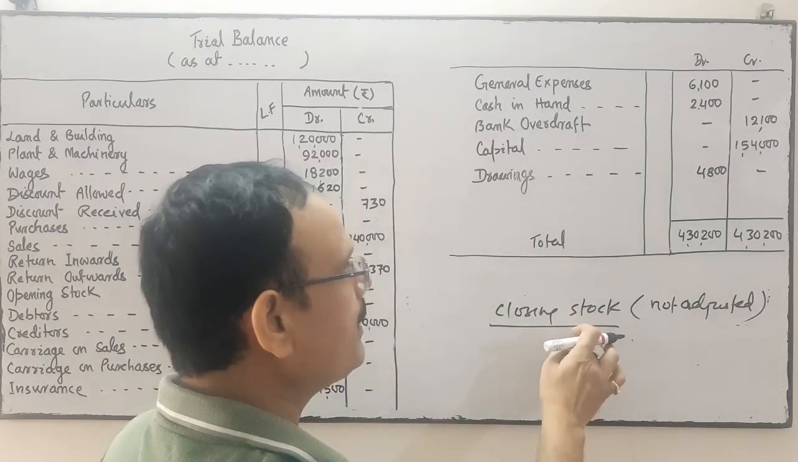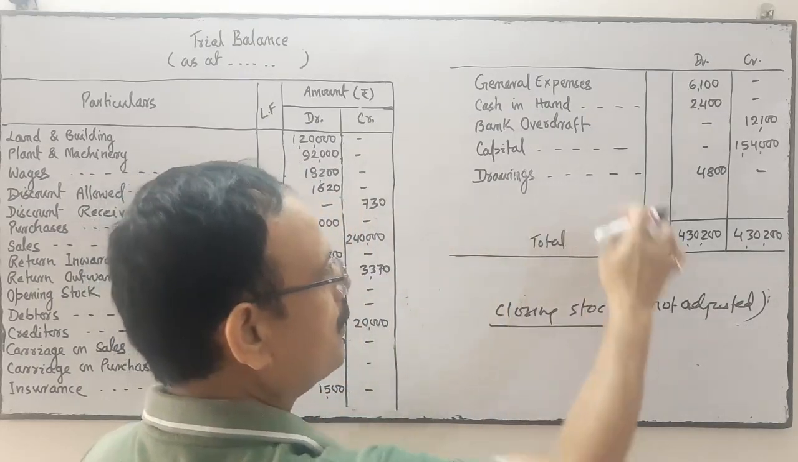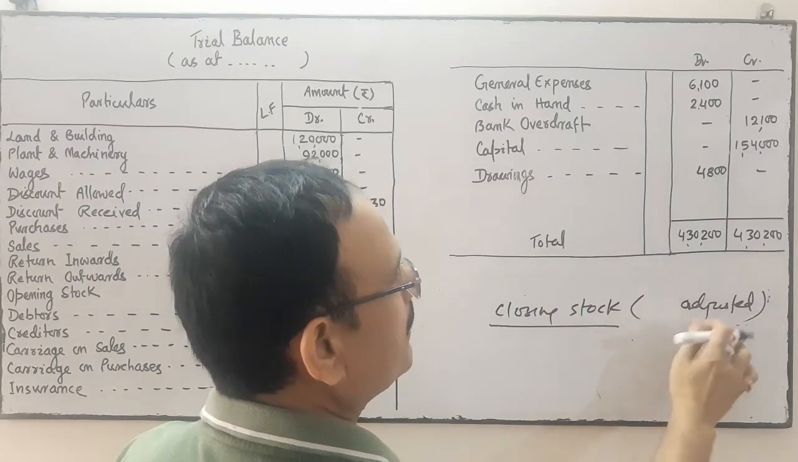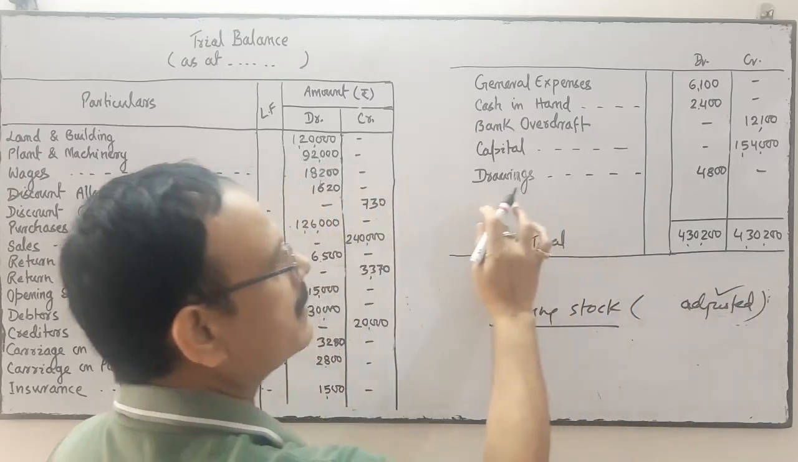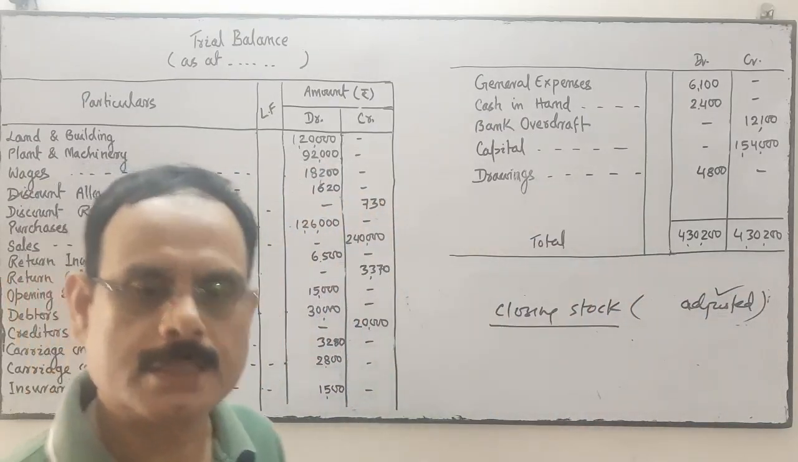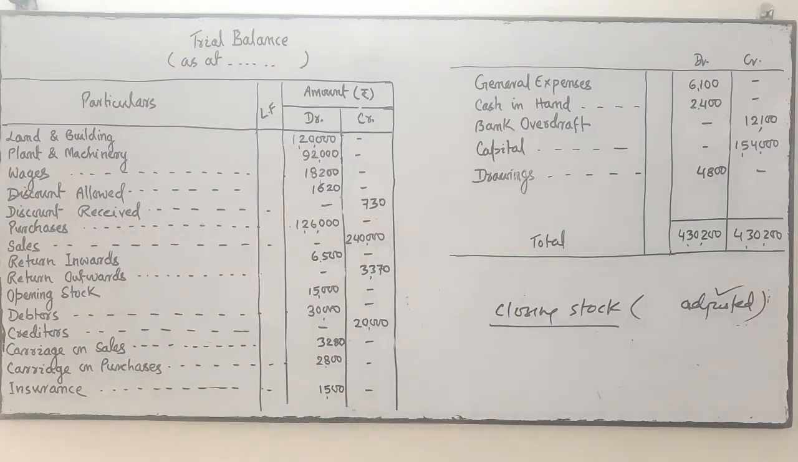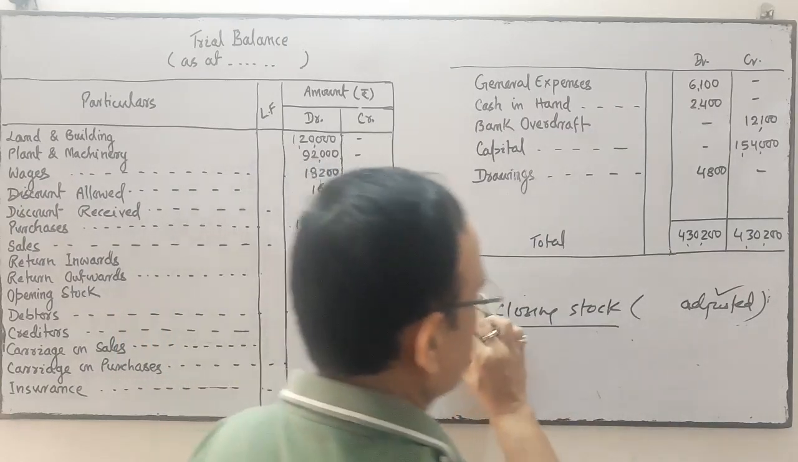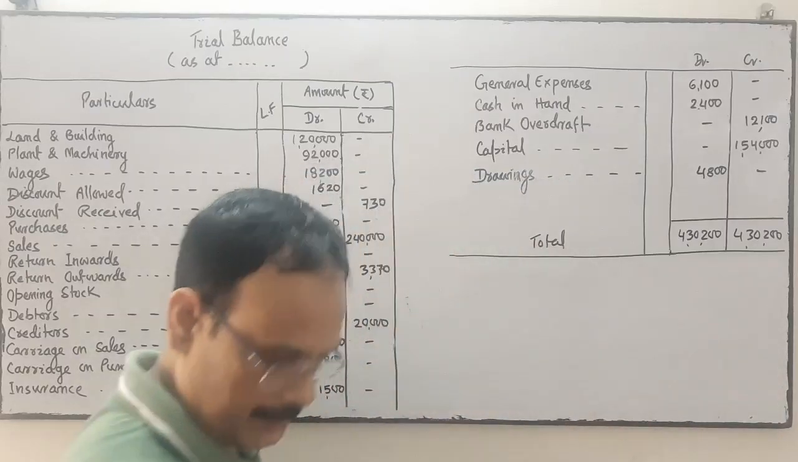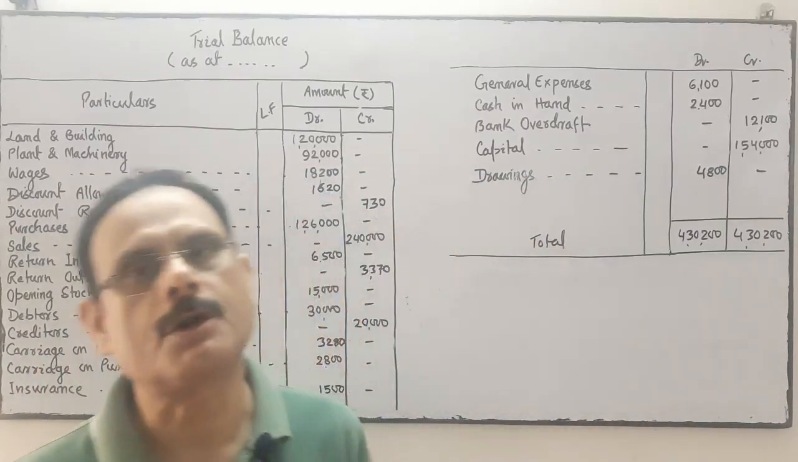Closing stock will be inside the trial balance only when it is adjusted with the purchase. Then it will come inside the trial balance, otherwise not. This is another important piece of information. If nothing is mentioned, then you consider that it is not adjusted.